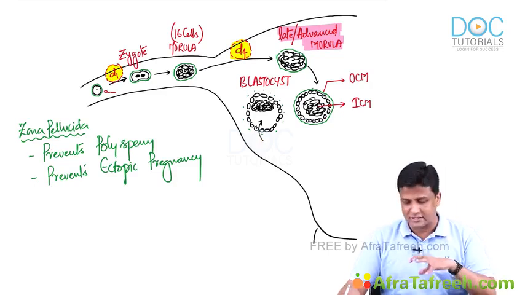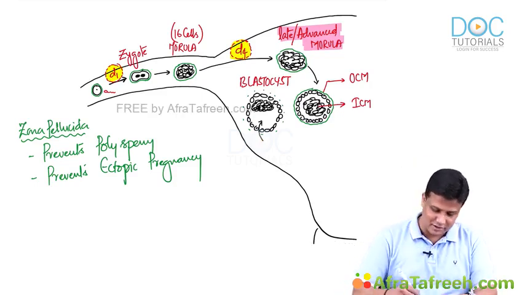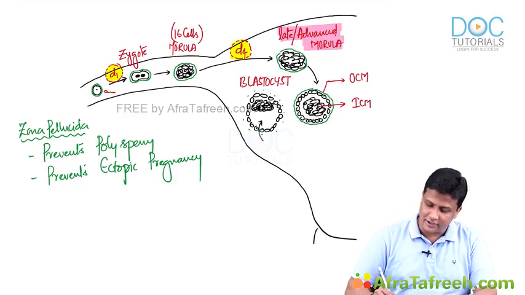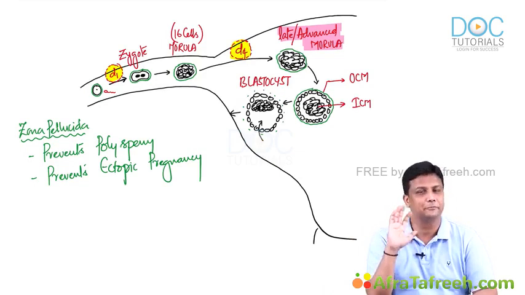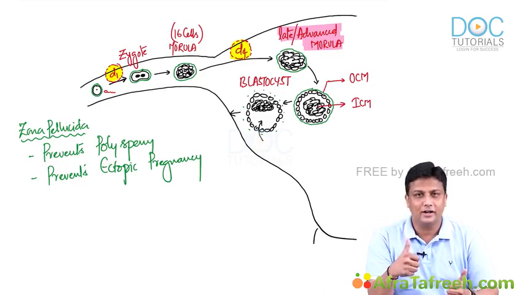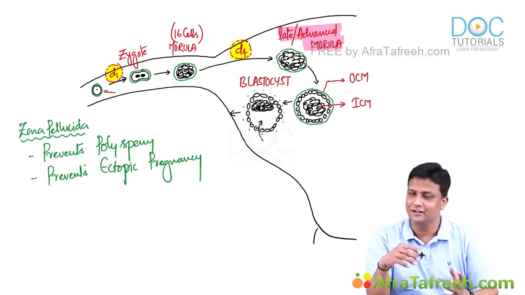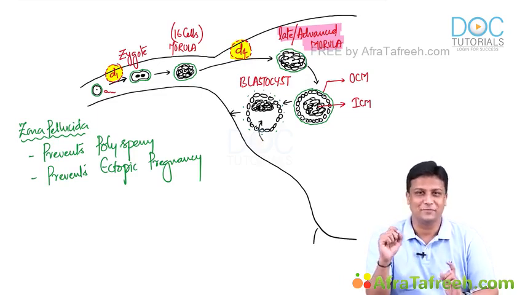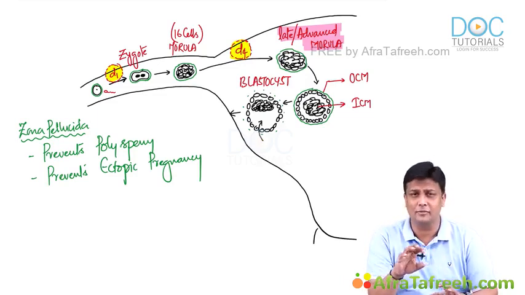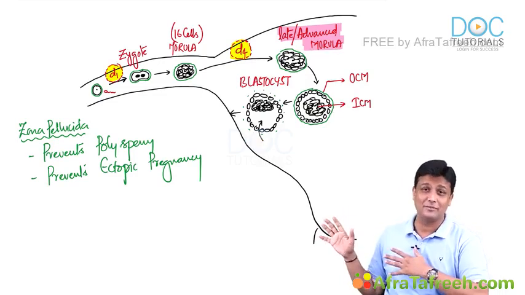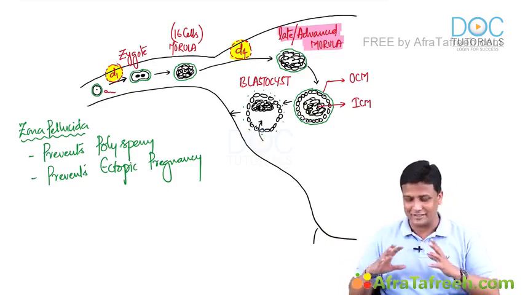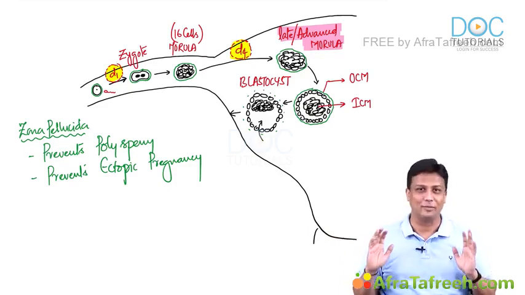So this is appearing like a fluid filled cavity there, blastocyst, and obviously blastocyst doesn't have the zona pellucida. So therefore, this is the stage which can be implanted into the wall of the uterus, guys, in the endometrium. It will be implanted. Perfect. So we are done with the fertilization. We are done with the implantation here. That completes your first week. First week of the pregnancy has been completed in a very crystal clear manner in this diagram here. And almost every MCQ is covered here. The moment you look at this diagram, you'll be easily able to revise the entire topic, guys.